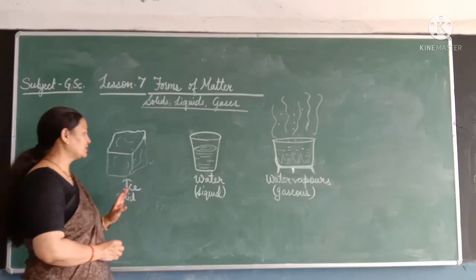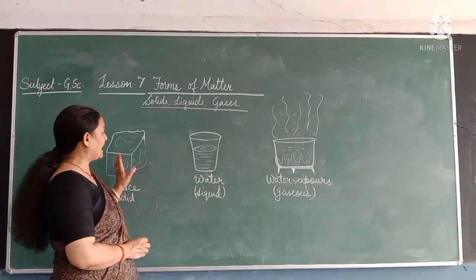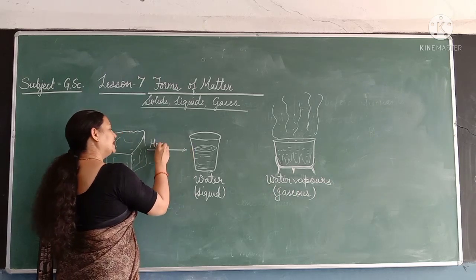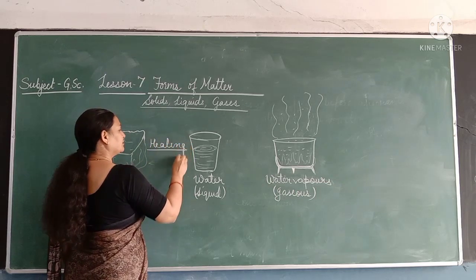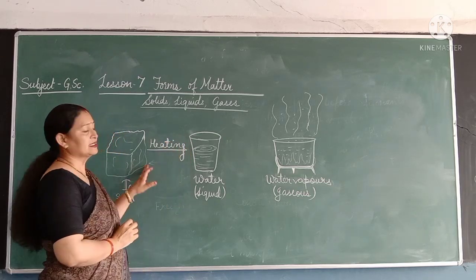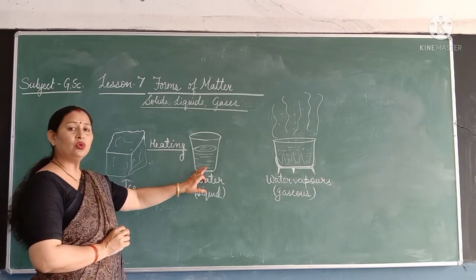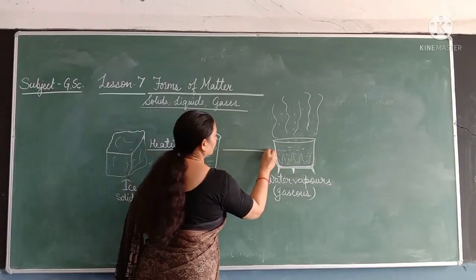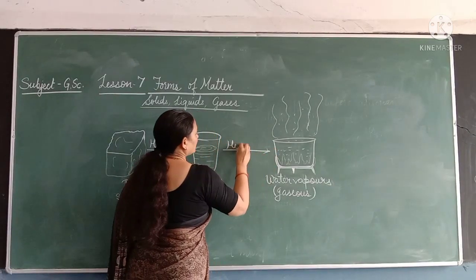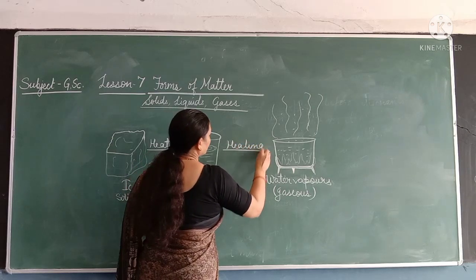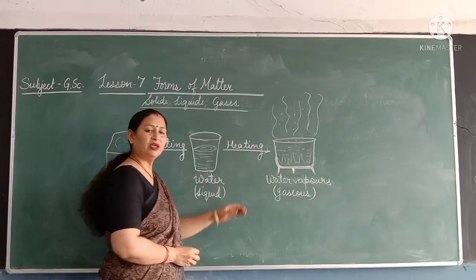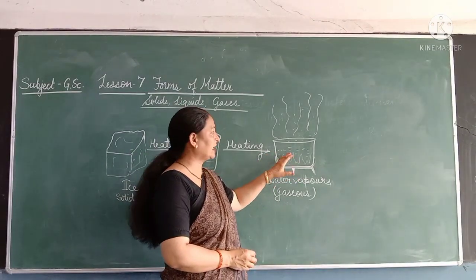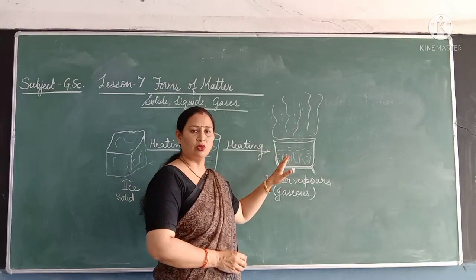Students, when ice is heated up, on heating, ice changes into water. And on heating, the water changes into water vapors. You can see here the water is heated up and the vapors are coming out of it.